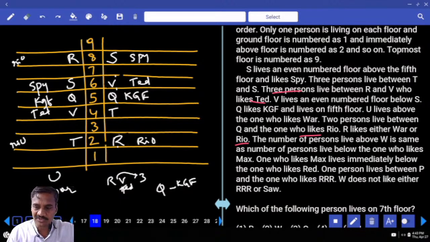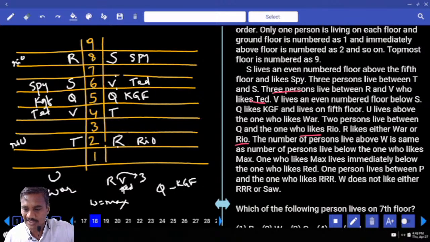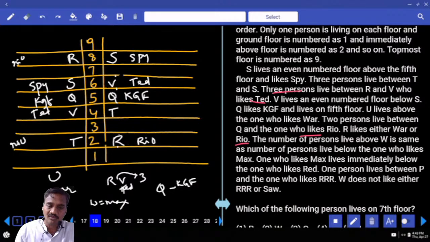The number of persons living above W is the same as below max. Above W equals below max. W and max we need to have equal. The one who likes max lives immediately below red. Max is immediately below red.